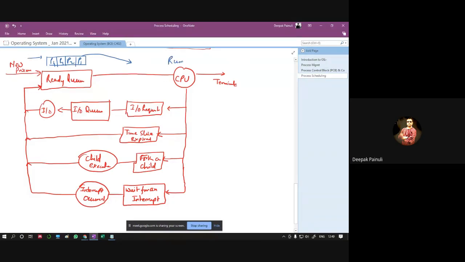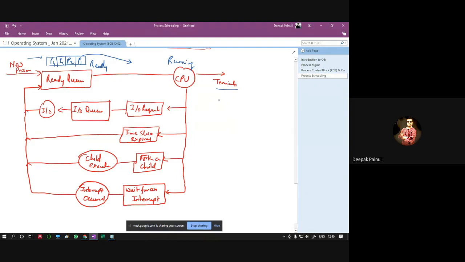That means it comes in the running state, right? Here it is in the ready state. Remember the state transition diagram. Here it is in the ready state, and once it gets the CPU, it is in the running state. And if it terminates, it comes in the terminate state, right?